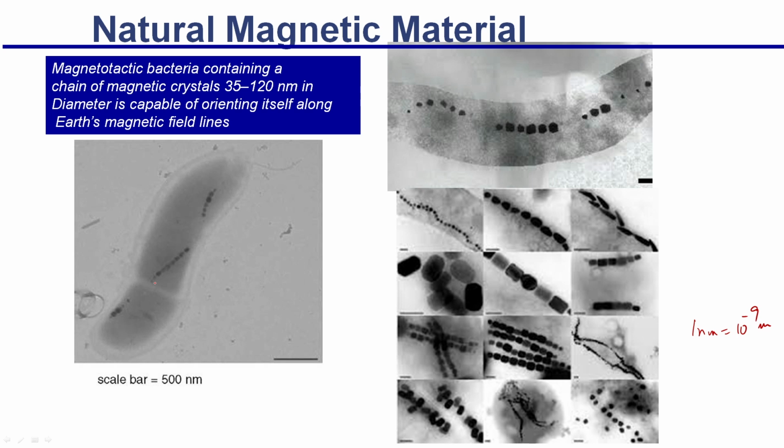So you might be thinking, why not take these small magnets and use them for applications? That is not easy. They are very small magnets, properly oriented, properly separate crystals. You can see they have nice orientation and nice shapes, and this is done by the living bacteria. It is a very interesting example of how they use these magnets to align themselves.